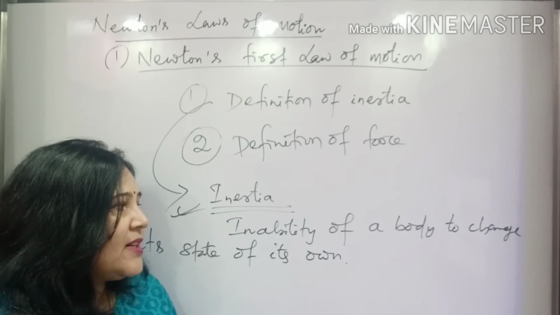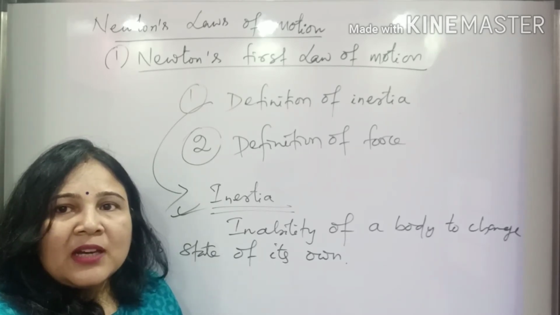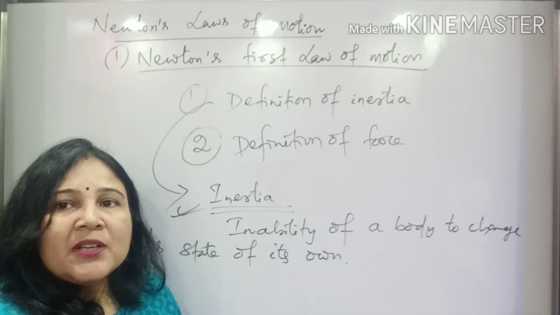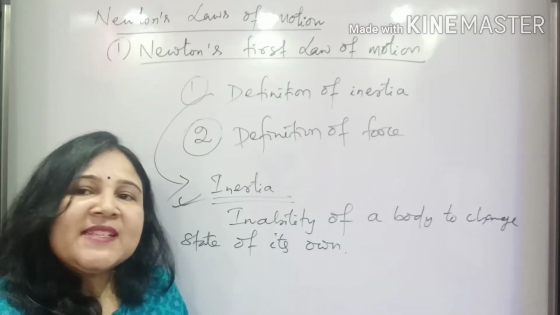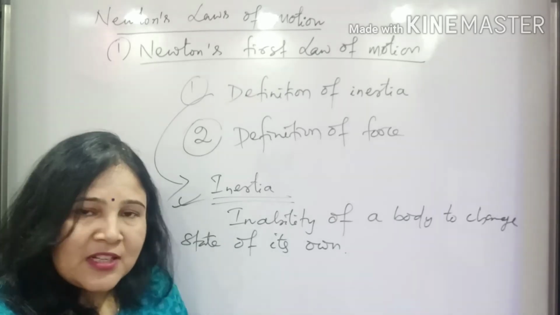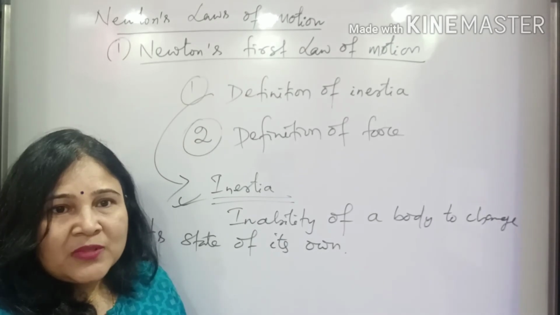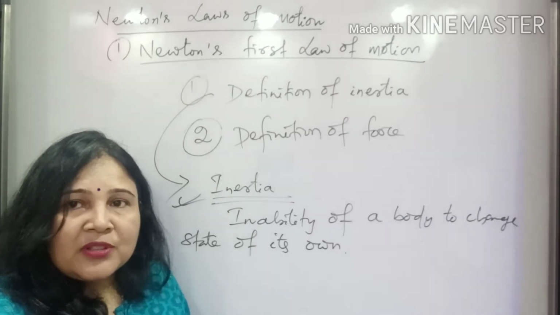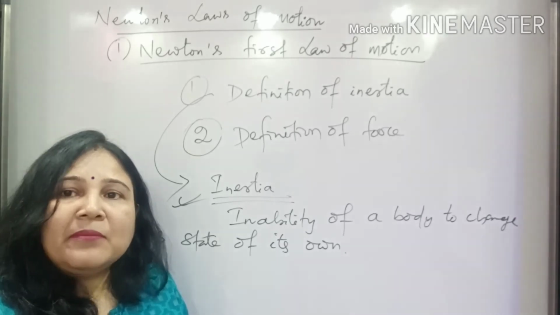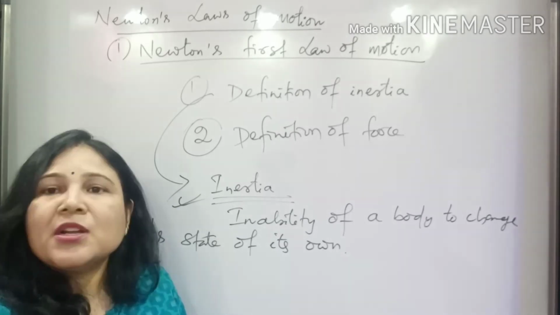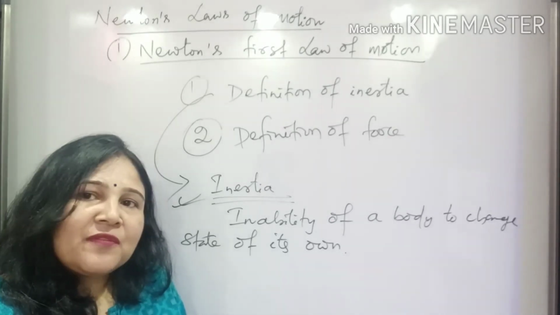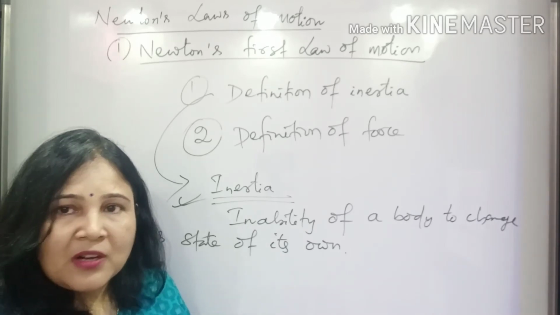Just as an example, suppose there is a table lying on the floor, of its own it cannot change its position. Similarly, if a body is in uniform motion, it cannot change its uniform motion to rest. It cannot come to rest of its own. Take a football rolling on the ground with uniform motion: after some time it comes to a stop. But just now I said that if a body is in uniform motion, it cannot change its state of uniform motion. It cannot come to a stop of its own.